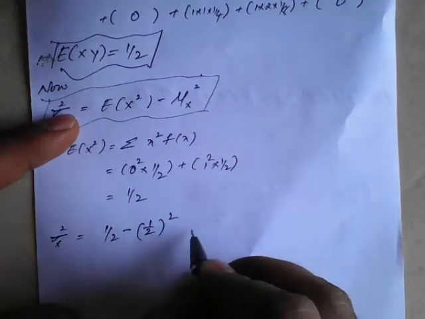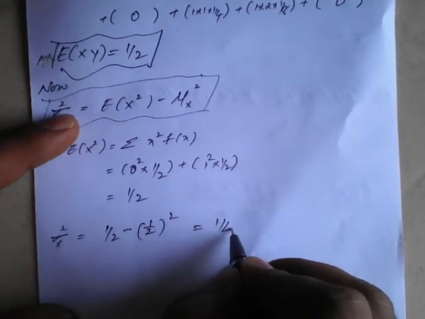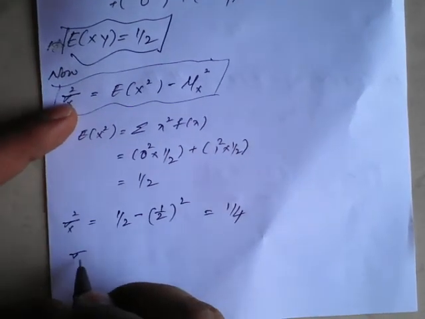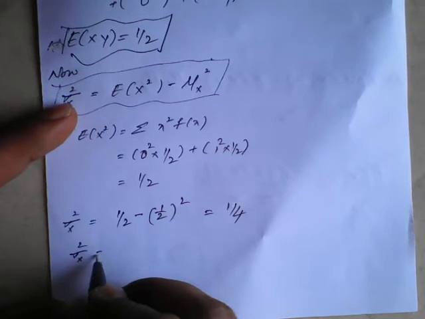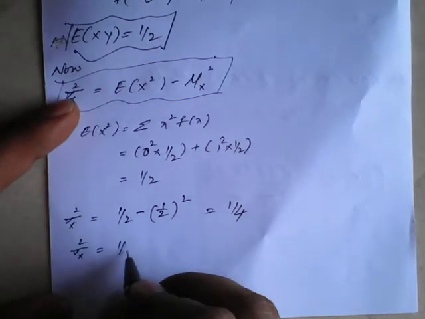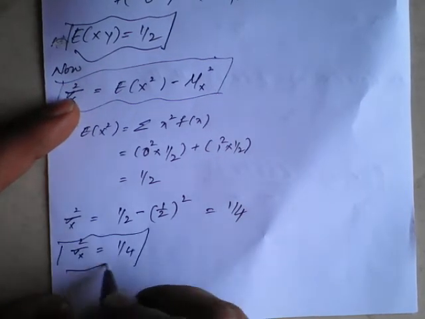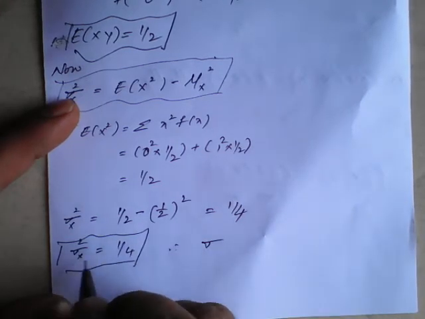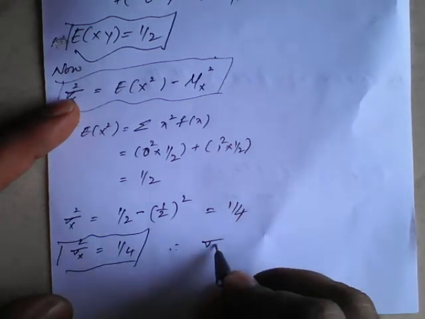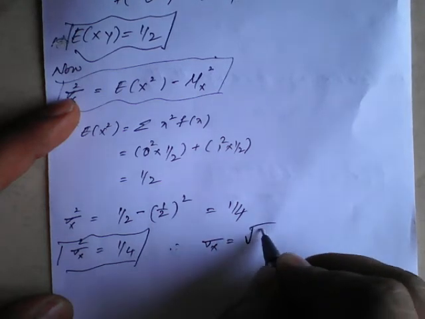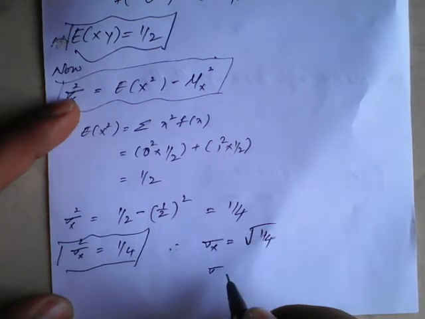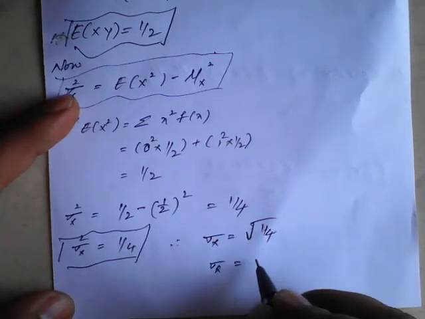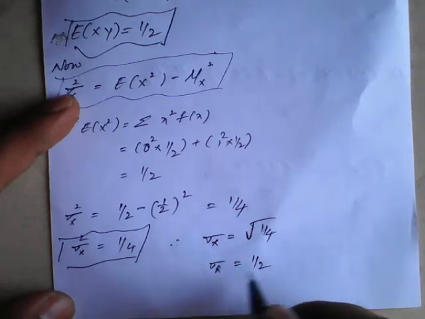It is 1 by 4, so variance of x is 1 by 4. So standard deviation of x will be what here? Square root of 1 by 4, which is 1 upon 2.